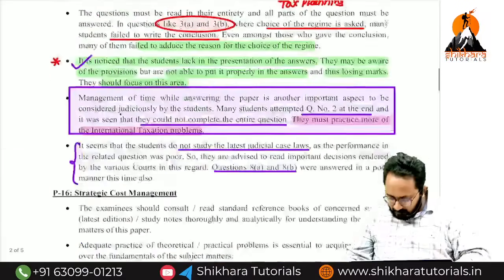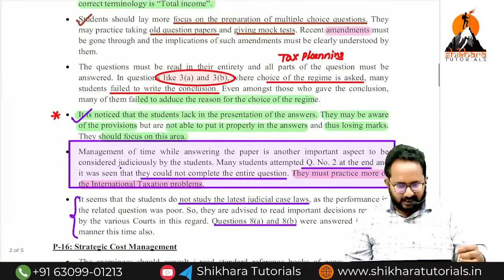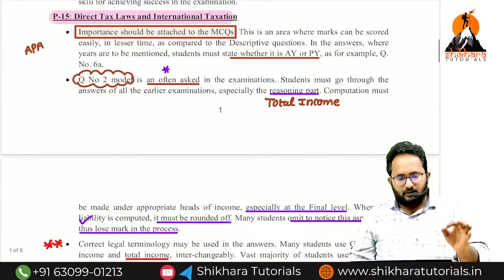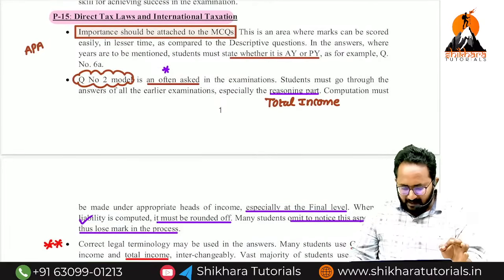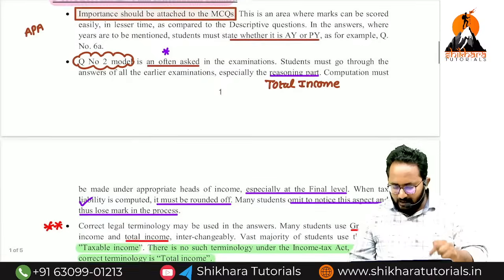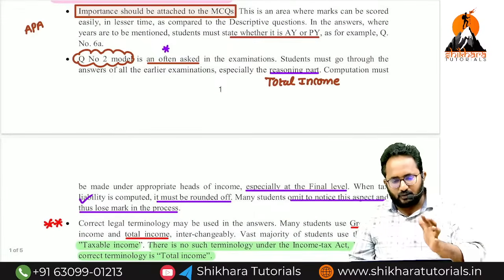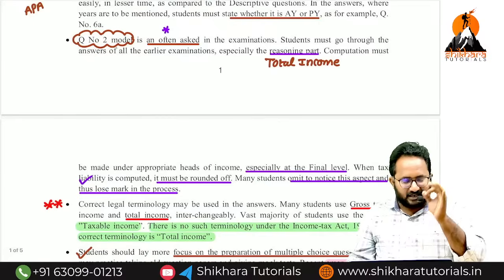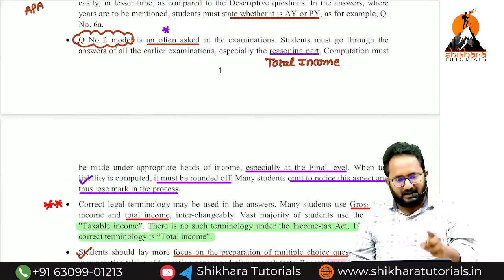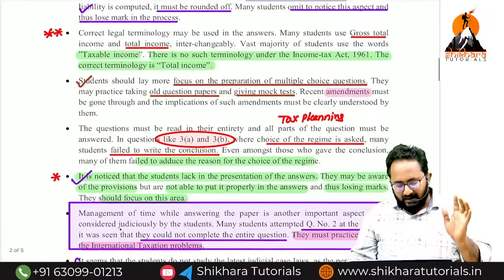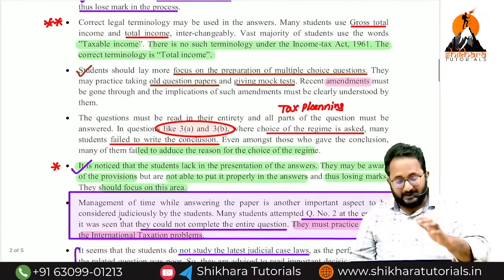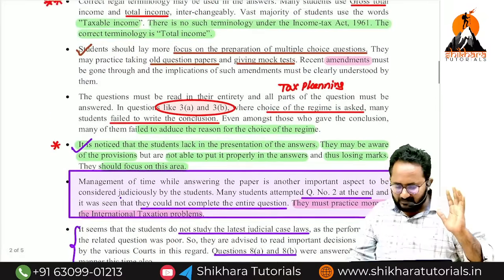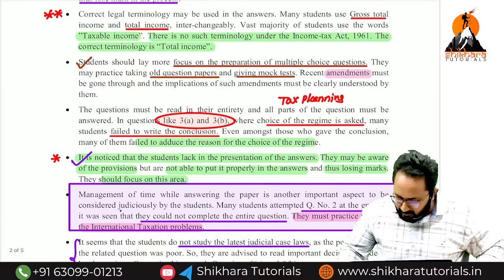Yes, these are the points they highlighted for every subject, but in our subject they are saying: MCQs, recent amendments. Next, 2A, if they give a total income question, notes also you have to mention. 3A, 3B, if they give tax planning, which regime is best, and the reason also you have to write. And next, presentation skills and case-law related points they gave. So that's the end from my side.